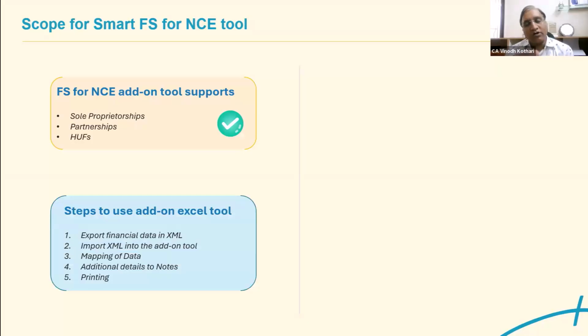Second point, this I have already explained. Go to the balance sheet. You have to export the financials to the XML format and then import it in the add-on tool.